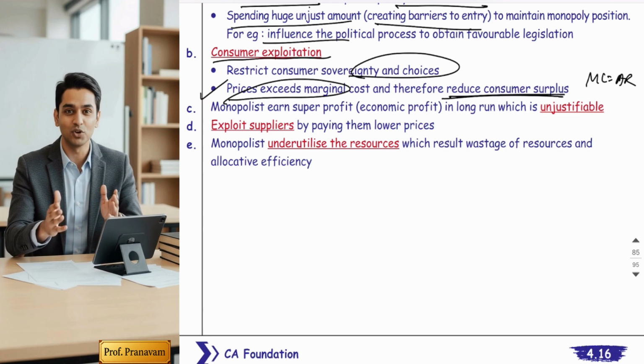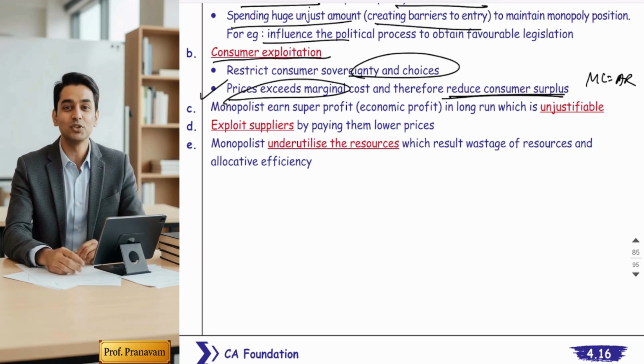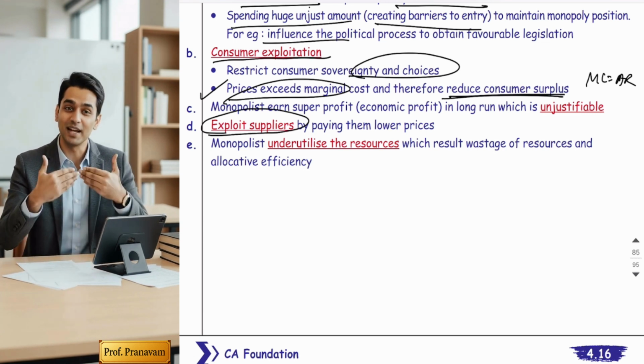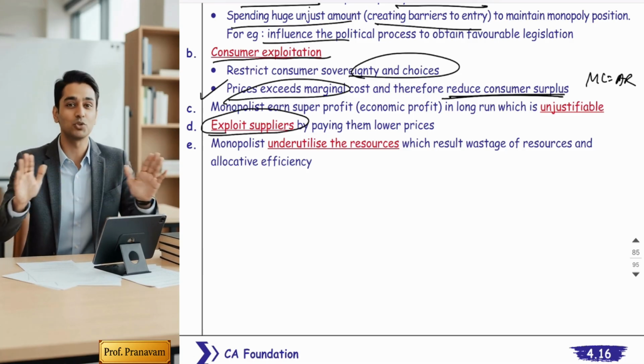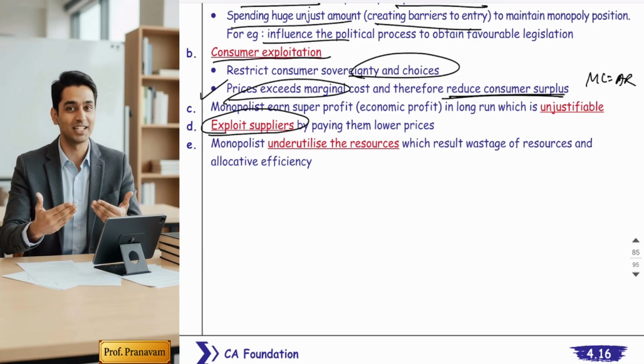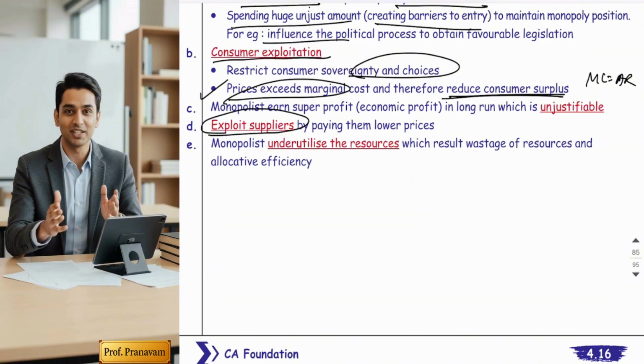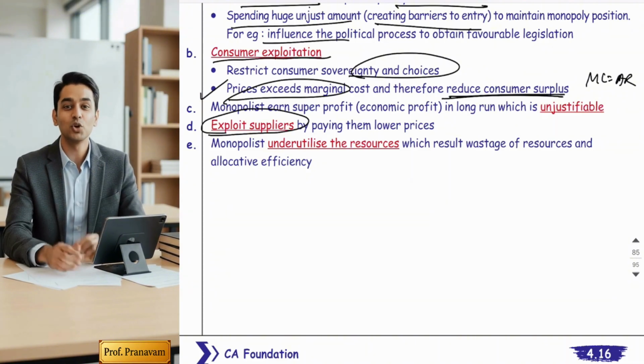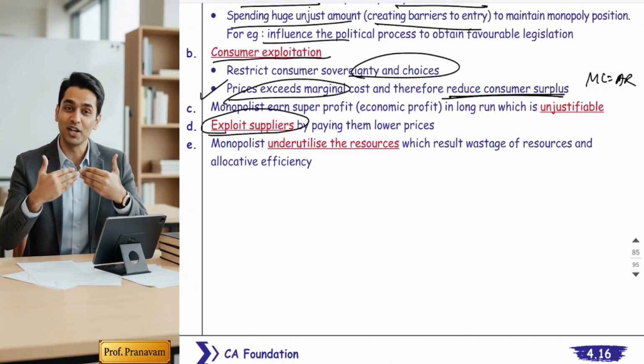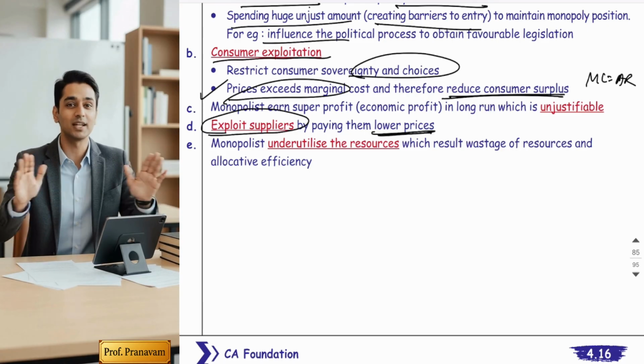Next, guys, monopolists always exploit their suppliers also. They are exploiting the consumers, and they are exploiting the suppliers of the raw material because they are the only buyers of the raw material. So the suppliers who supply them always get paid lower prices.